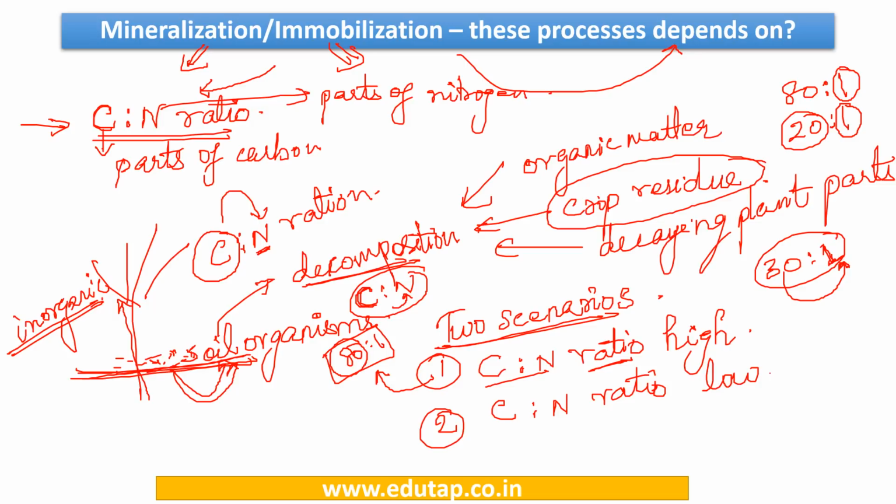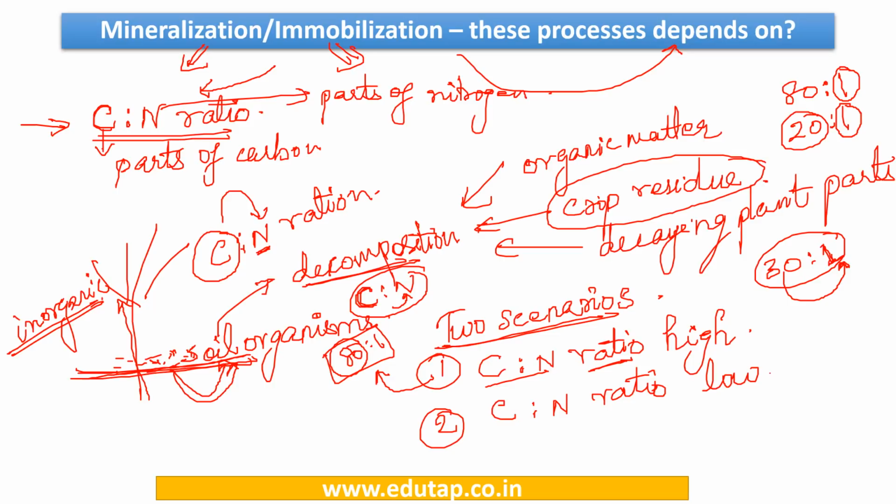Usually we saw that if it is near about 30, it is okay, and it can easily use the available nitrogen and decompose the carbon. But here the amount of carbon is huge, a very high C:N ratio, and the availability of nitrogen is not sufficient for it to decompose the available carbon.